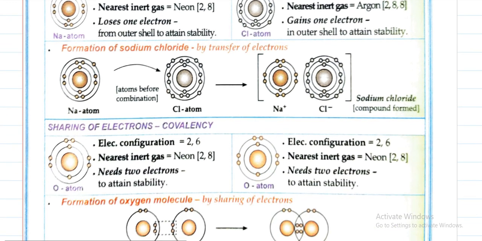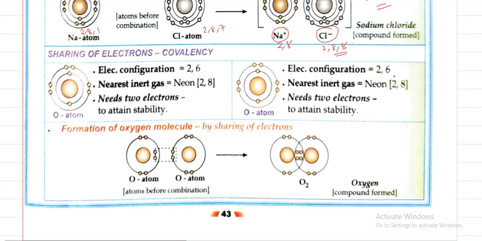So here you can take the example. You see, in case of sodium there is 1 electron in the outermost shell, and in case of chlorine there are 7 electrons. So the configuration of sodium is 2, 8, 1, and chlorine is 2, 8, 7. So sodium loses 1 electron, and now sodium has become 2, 8, and chlorine has become 2, 8, 8. So both have become stable. So sodium Na plus combines with Cl minus and forms the NaCl molecule. So they are very stable now.